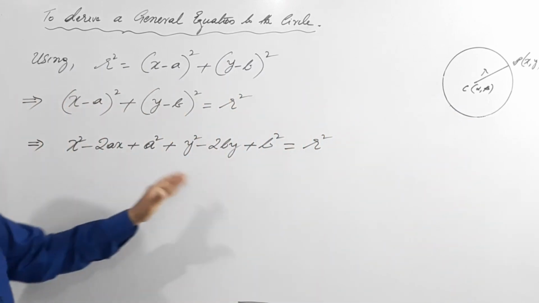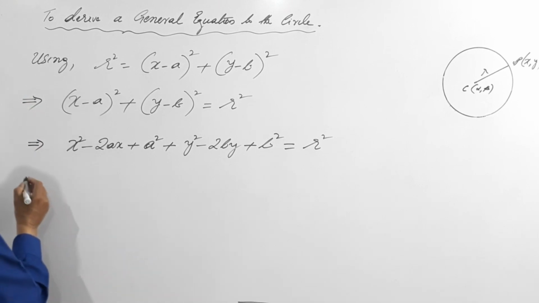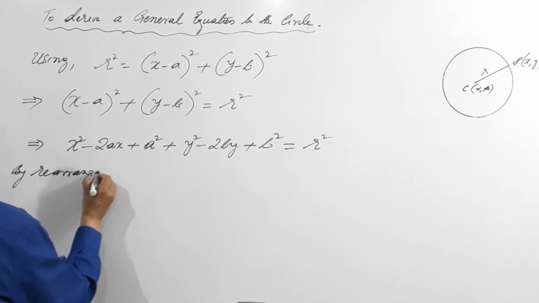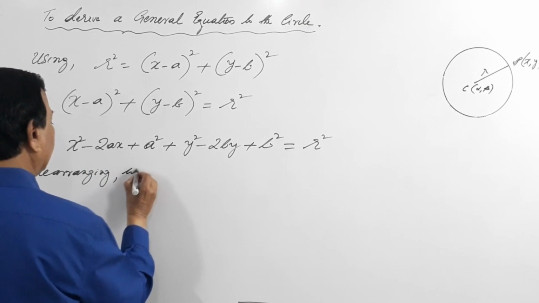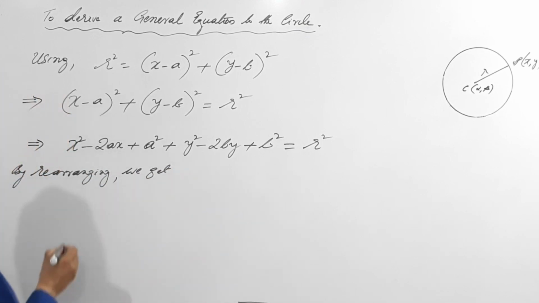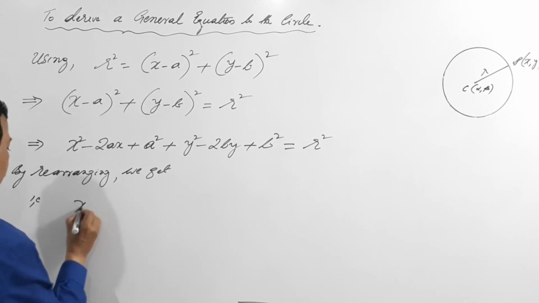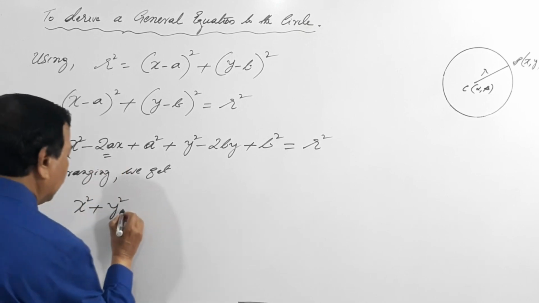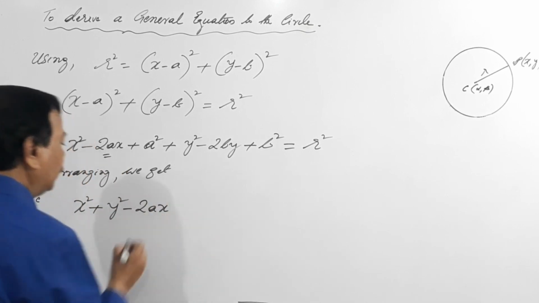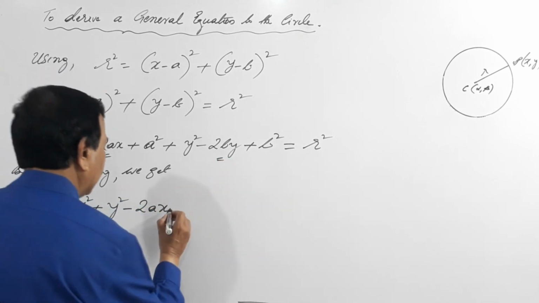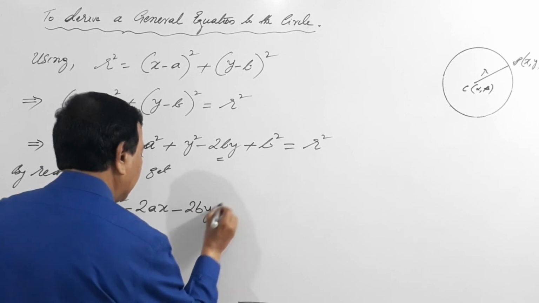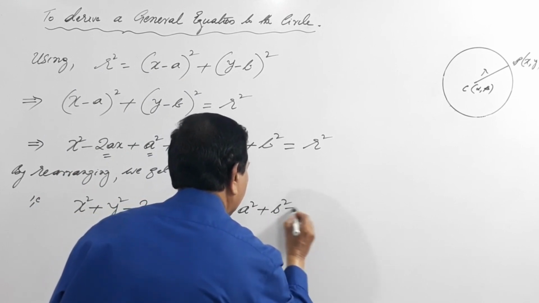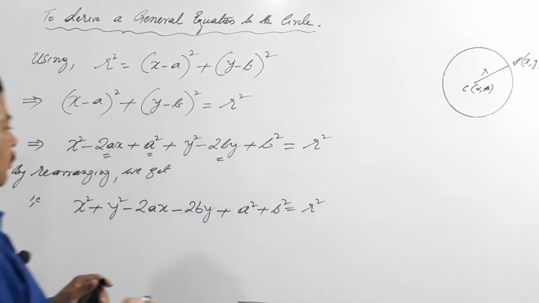So now I will rearrange this. By rearranging, we get x square plus y square, then minus 2ax, then minus 2by, then a square plus b square equals to r square.